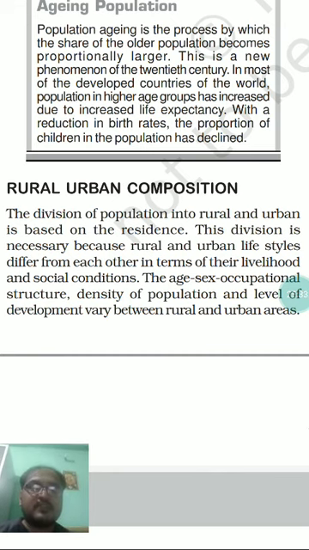On the basis of that, the population will be considered as rural or urban population. This kind of division is important, and necessary as well, because rural and urban lifestyles are very different from each other. You will find a very different type of culture and lifestyle in the rural part of any country with respect to the urban part of the same country.